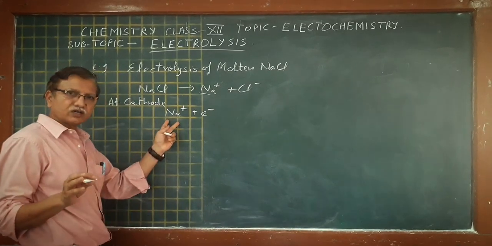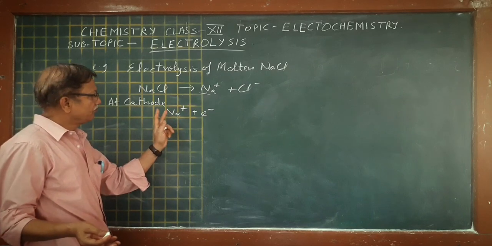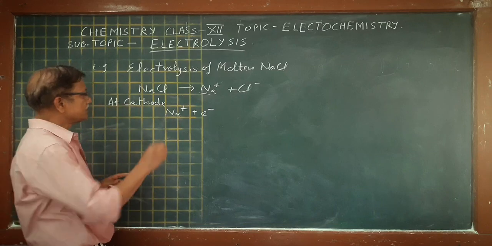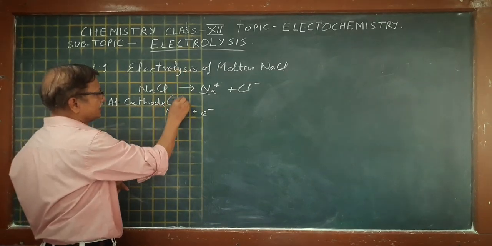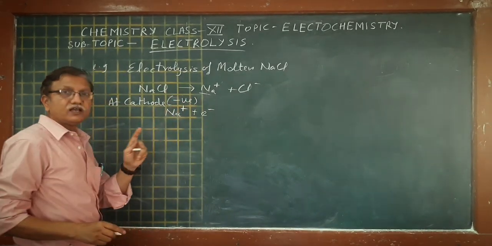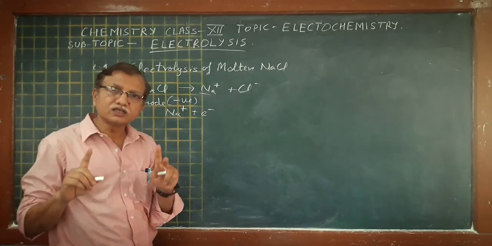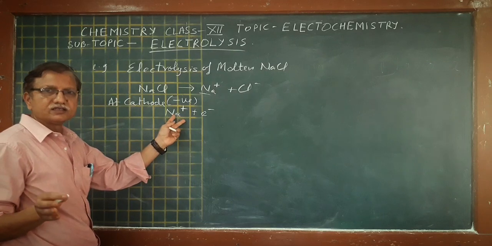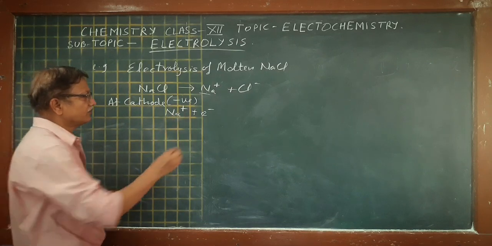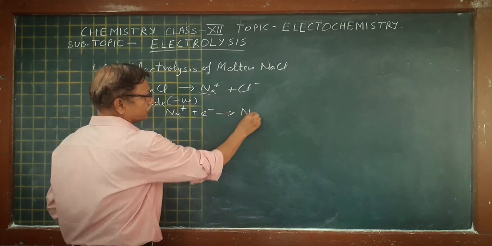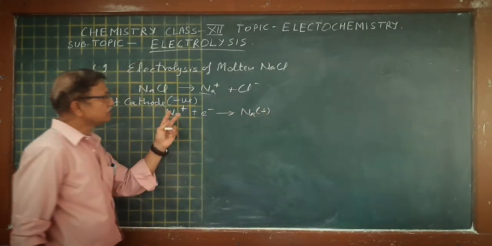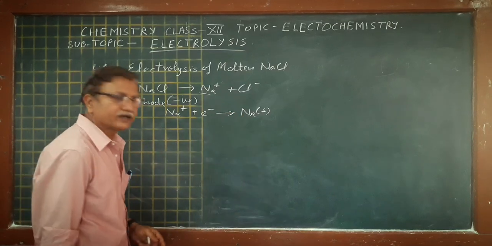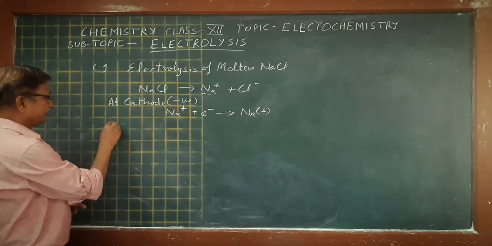The difference is, in electrolysis the cathode is negatively charged, while in an electrochemical cell the cathode is positively charged. But in both cases reduction takes place. Sodium ion undergoes reduction and converts to sodium metal, so in molten NaCl, sodium metal is obtained at the cathode.